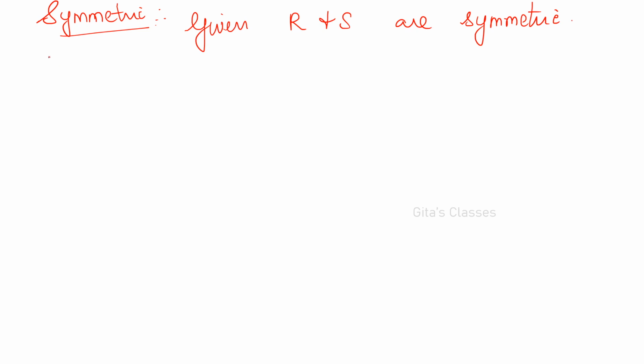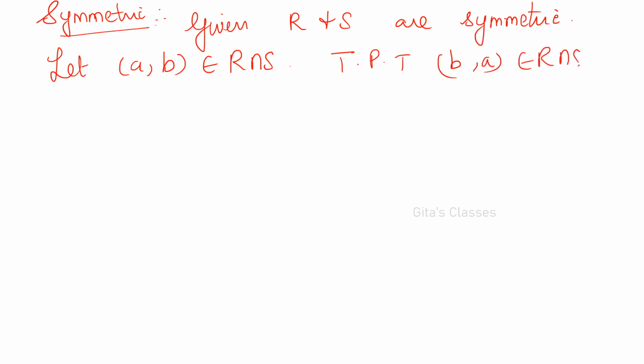Let (a, b) belong to R intersection S. Now we have to prove that (b, a) also belongs to R intersection S. This is the definition of symmetric.